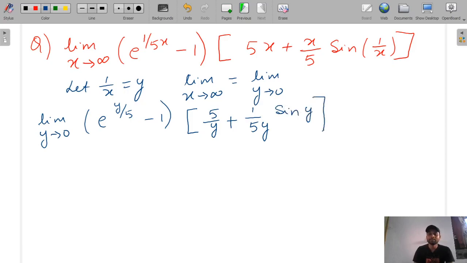So you can see the benefit of breaking like this. Here you got sine y by y and limit y tends to 0.